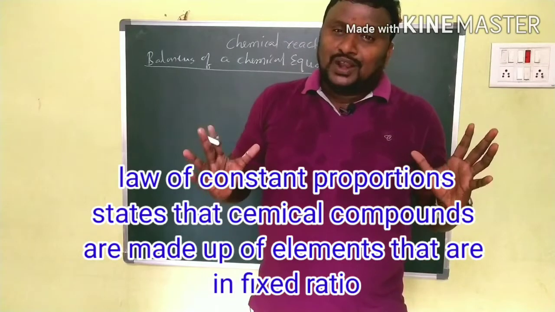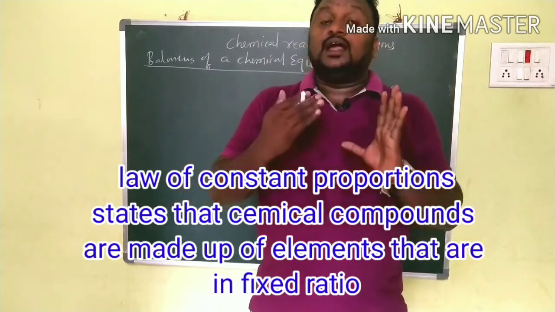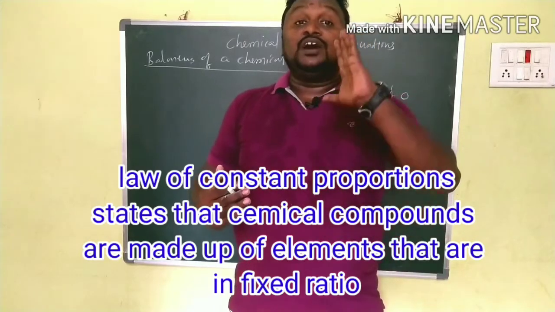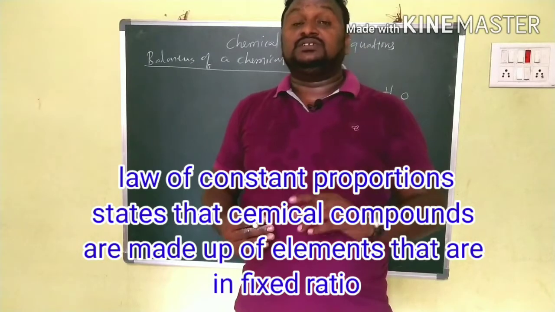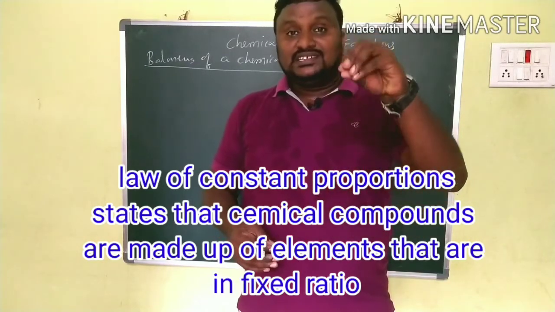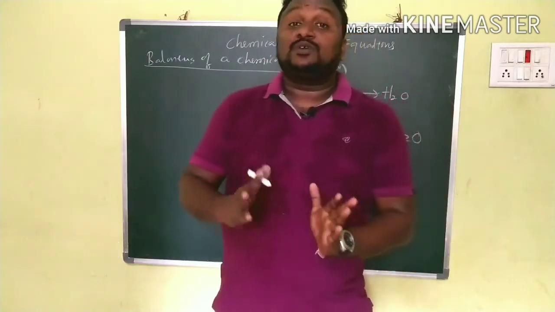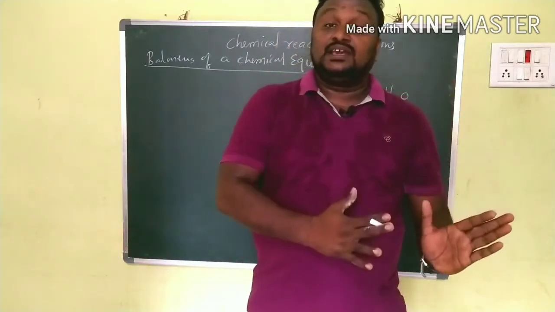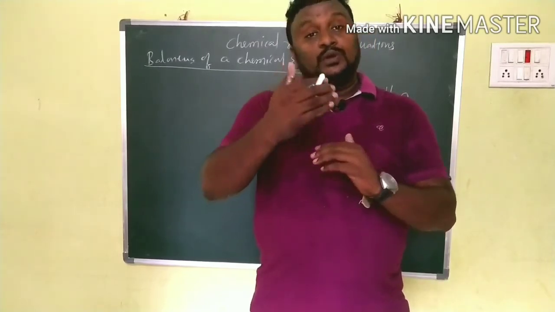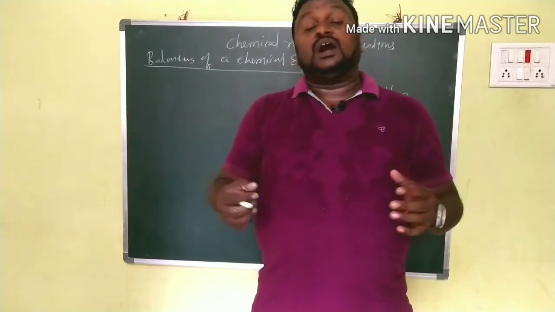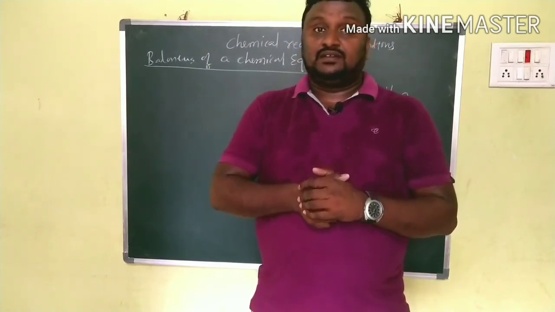So according to the law of constant proportions and the law of conservation of mass, we balance a chemical equation. That is the necessity of balancing: to obey these two laws. Clear?